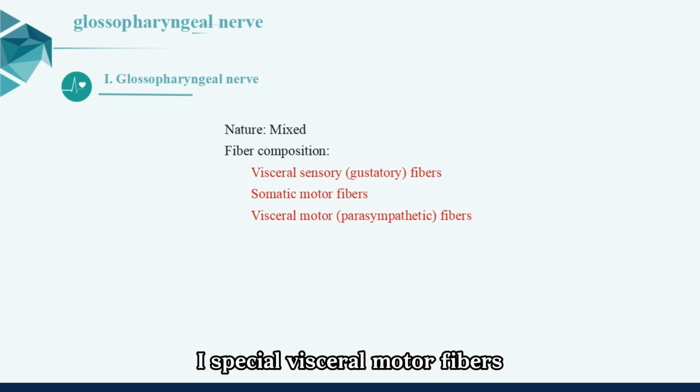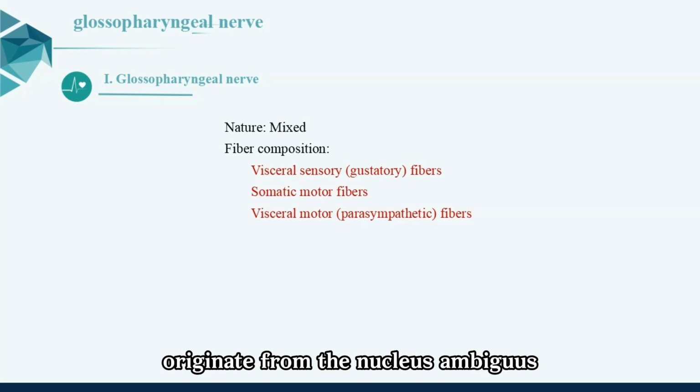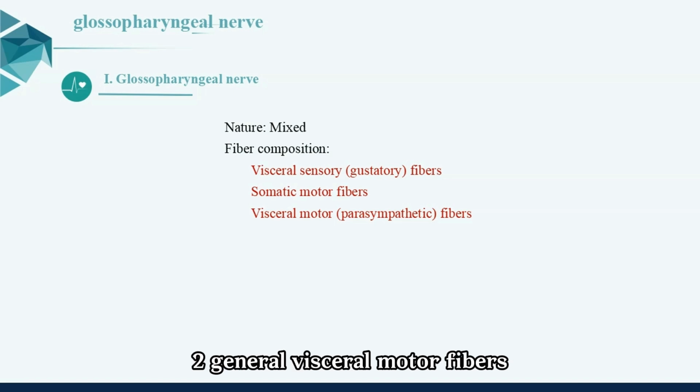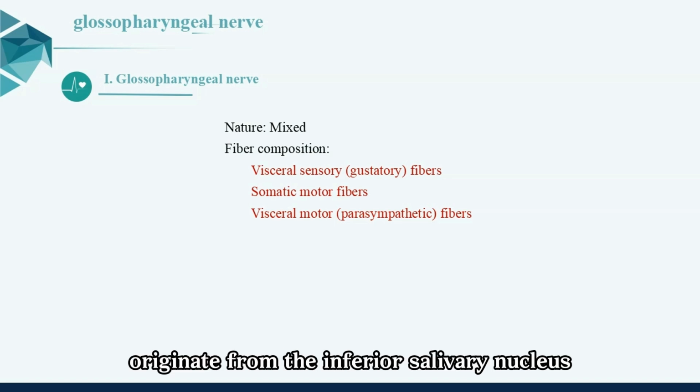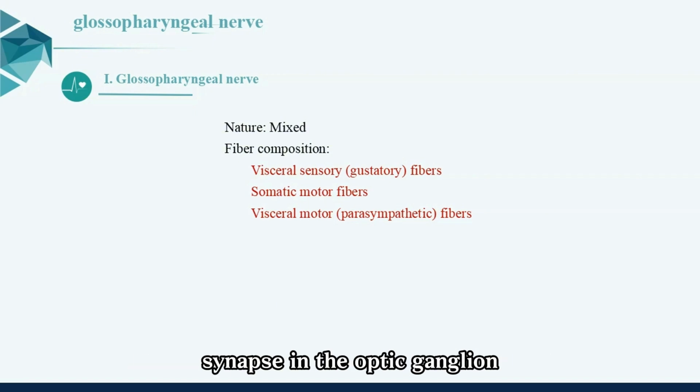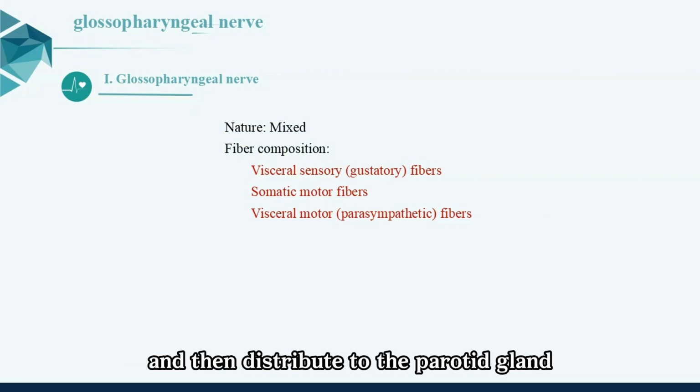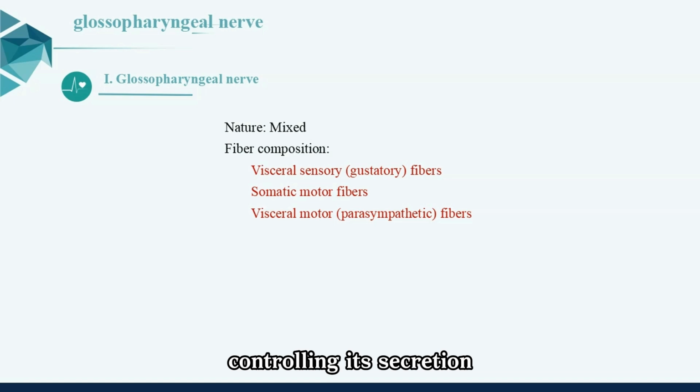1. Special visceral motor fibers originate from the nucleus ambiguus and innervate the stylopharyngeus muscle. 2. General visceral motor fibers originate from the inferior salivatory nucleus, synapse in the otic ganglion, and then distribute to the parotid gland, controlling its secretion.